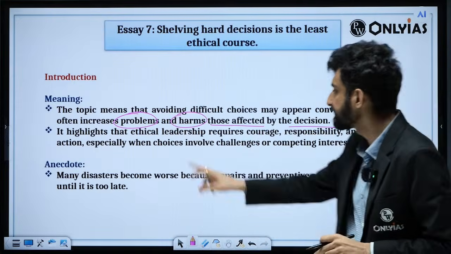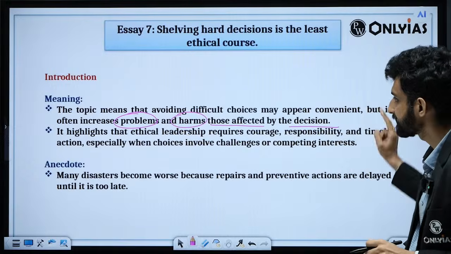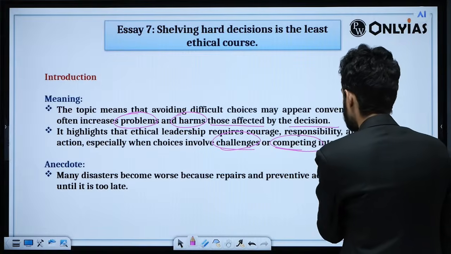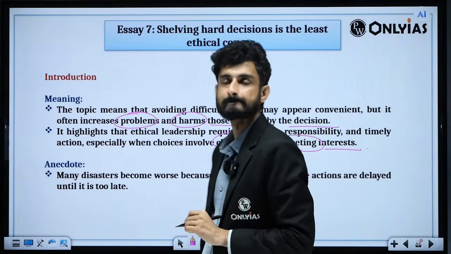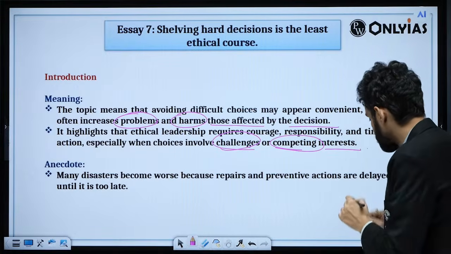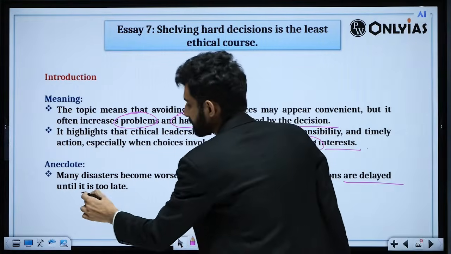It highlights that ethical leadership requires courage, responsibility, and timely action, especially when choices involve challenges or competing interests. Many disasters become worse because repairs and preventive actions are delayed until it is too late.